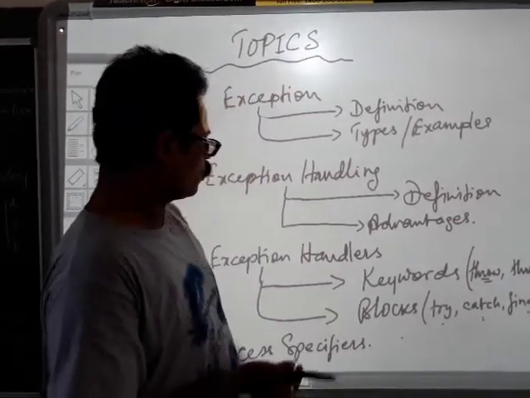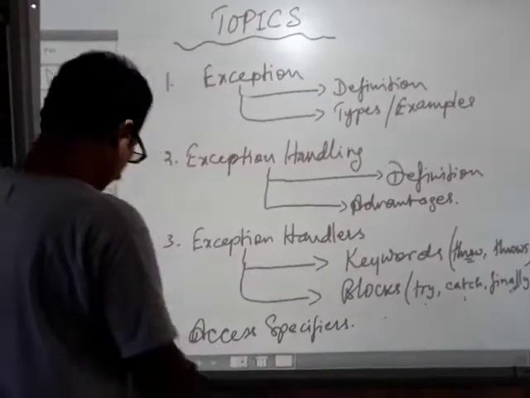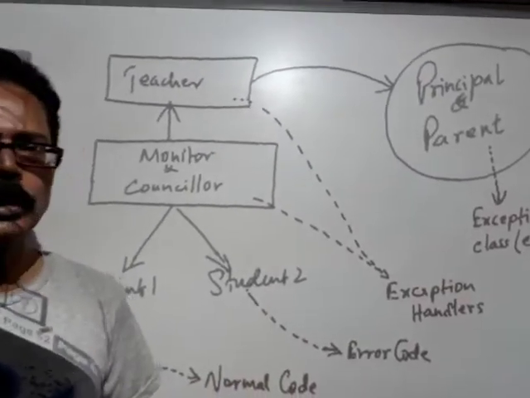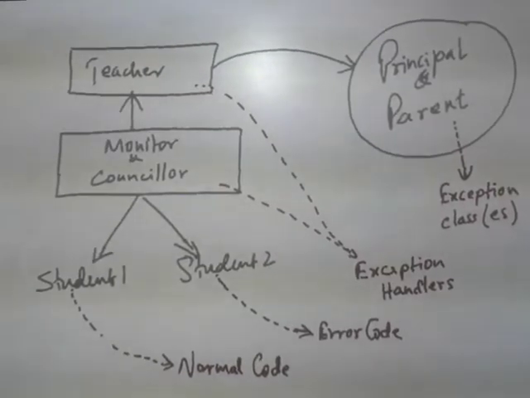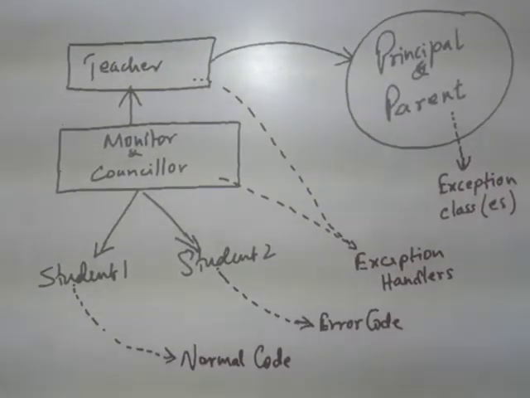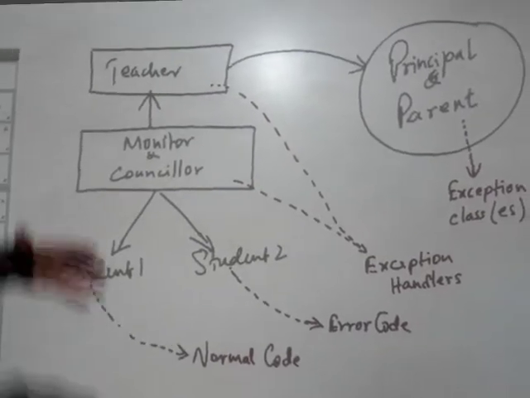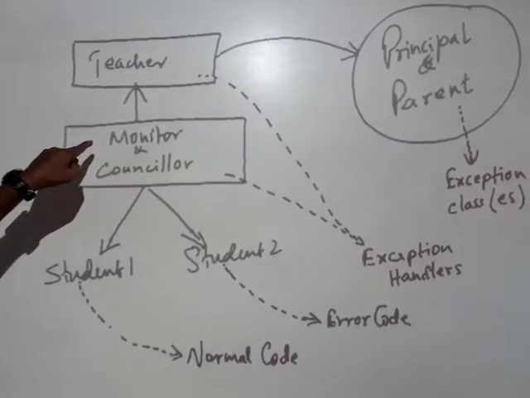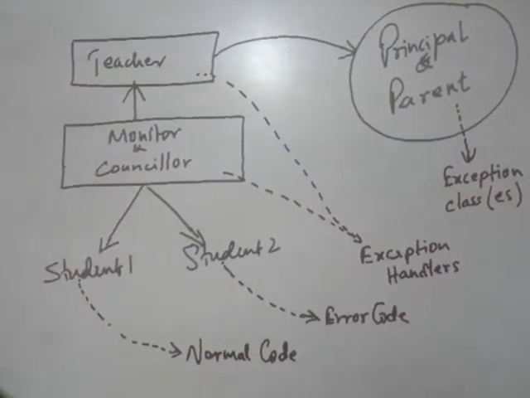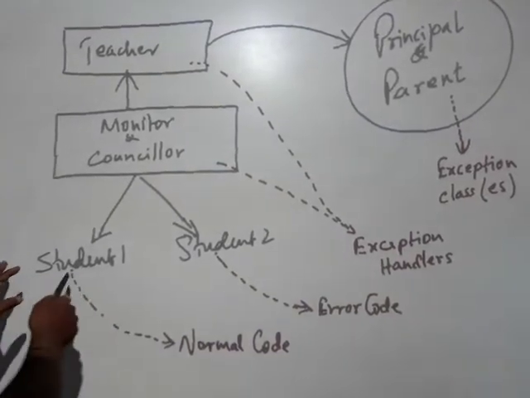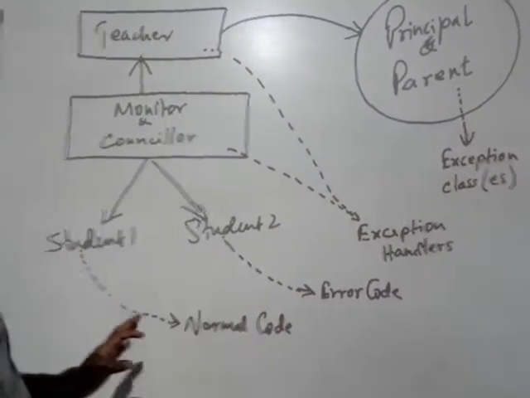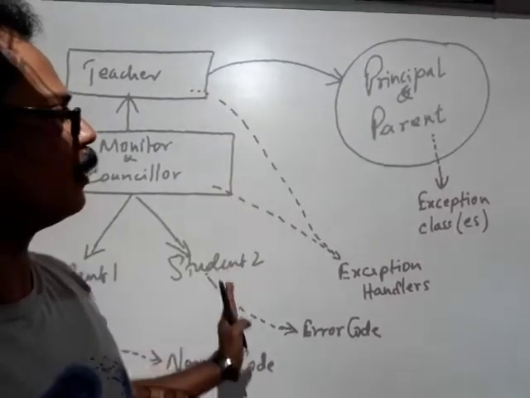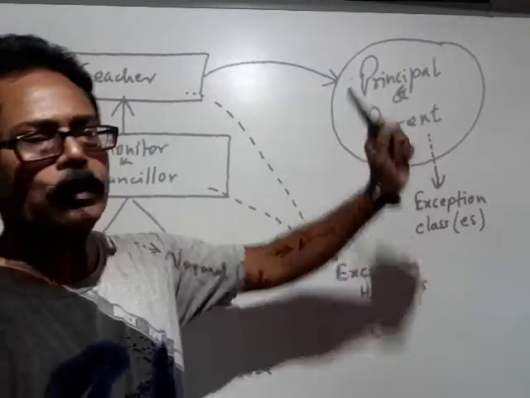Alright. Now to sum up exceptions and exception handling, I would like to go to this page, where we have a simple real world concept. Look at the classroom atmosphere. In the classroom, there is a teacher, and the teacher gets a report. The setup is there: teacher, monitor and/or counselor. Then you have students, of two types. Then we have an external body related to this classroom: the principal and the parent.